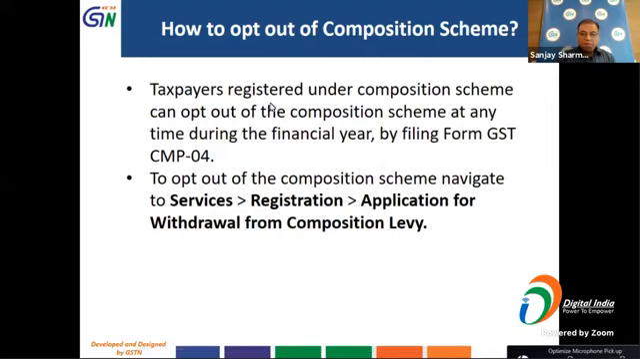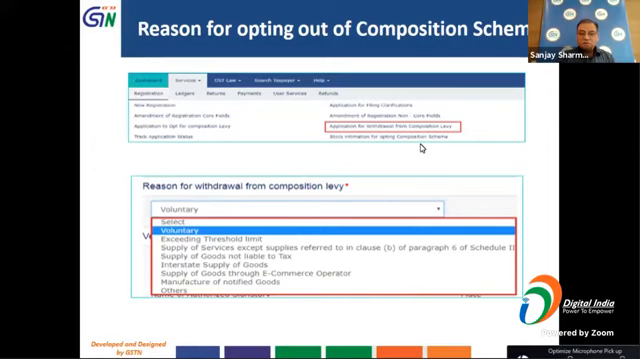Now, taxpayers registered under the composition scheme can opt out of the composition scheme at any time during the financial year. The only thing is they need to file form GST CMP 04. And how do they do that on the portal? You go to services, click on application for withdrawal from composition levy. You are also required to give a reason for withdrawal from composition levy.